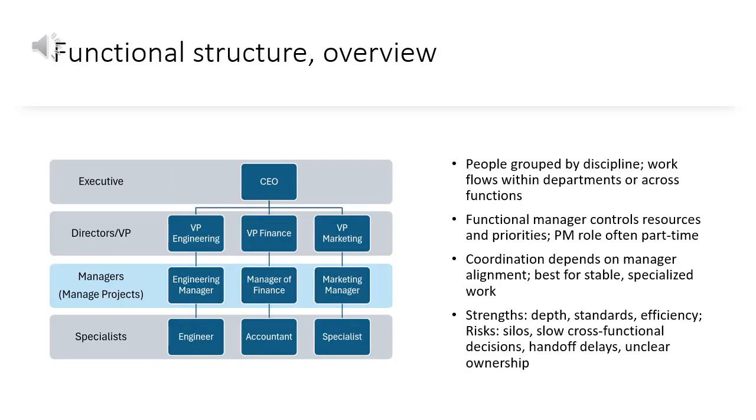In a functional structure, people group by discipline. Workflows run within departments. Projects live inside one function or span several functions. The functional manager controls resources and priorities. The project manager role, if present, is often part-time. Cross-team coordination relies on manager alignment. This structure suits stable, specialized work. It can slow cross-functional decisions. It rewards depth, standards, and efficiency. It risks silos, handoff delays, and unclear ownership across departments.